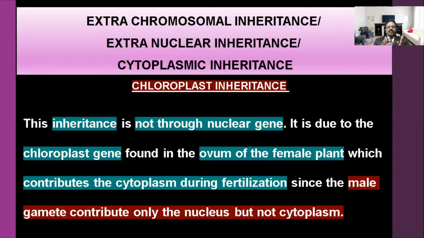Not only the nuclear character, but the cytoplasmic character, the chloroplast character, also appears in the F1 generation. The female character is passed on to the F1 generation because of cytoplasmic inheritance. In the cytoplasm, chloroplast is there, so it is also called chloroplast inheritance.